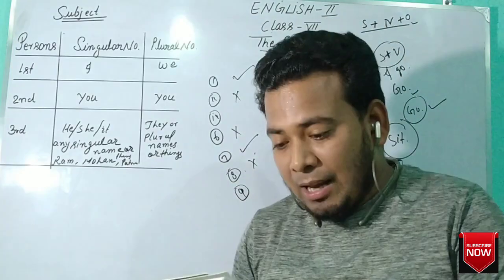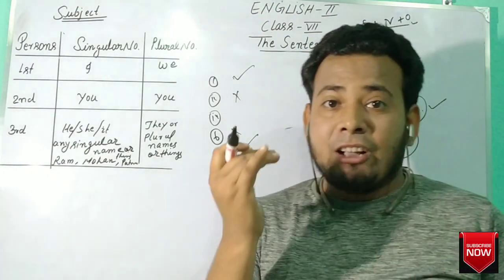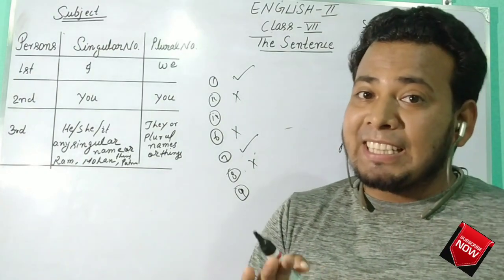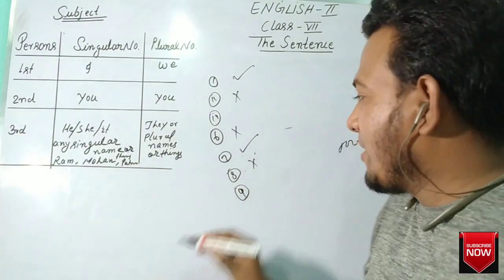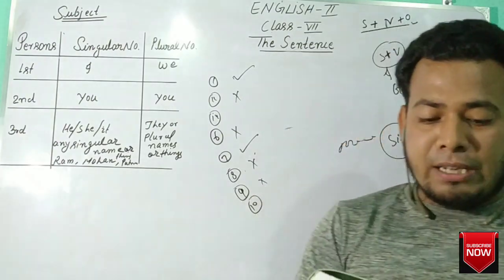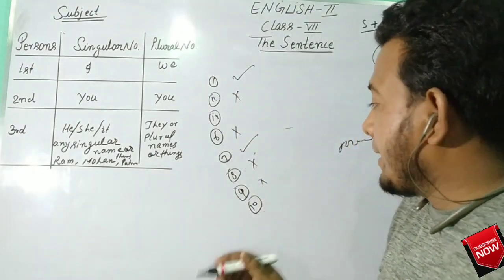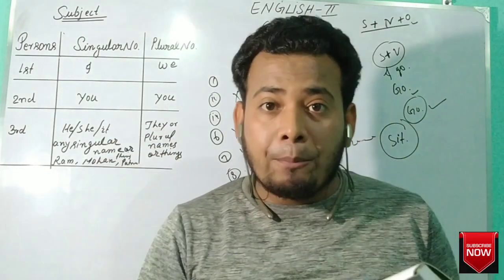Question number 9. Have railway cross houses line the where colonies the be. It is also not in proper order, so it is not a sentence. Question number 10. The colony across the railway line have very big houses. It is a sentence because it is arranged in proper order.